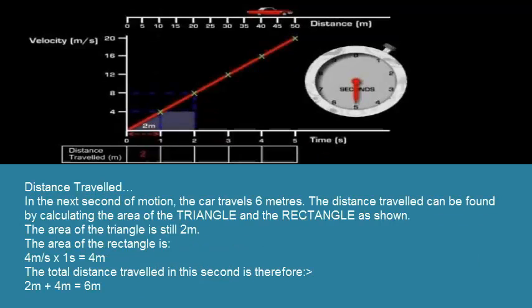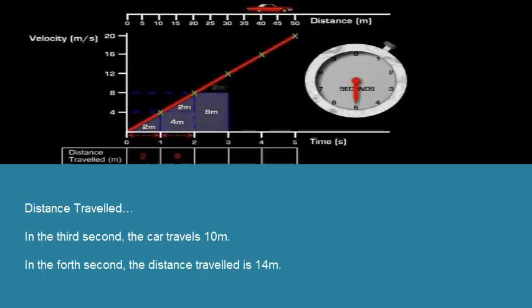In the next second of motion, the car travels 6 meters. The distance travelled can be found by calculating the area of the triangle and the rectangle as shown. The area of the triangle is still 2 meters. The area of the rectangle is 4 meters per second times 1 second, which equals 4 meters. The total distance travelled in this second is therefore 2 meters plus 4 meters, which equals 6 meters. In the third second, the car travels 10 meters. In the fourth second, the distance travelled is 14 meters.